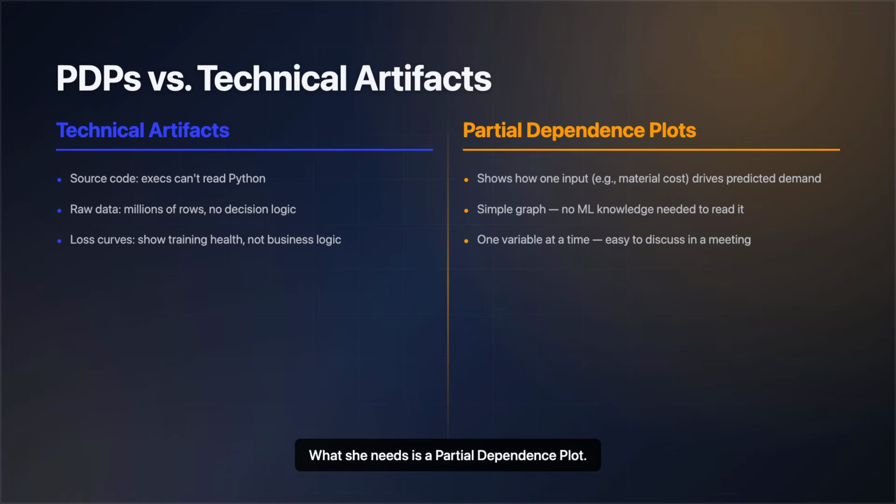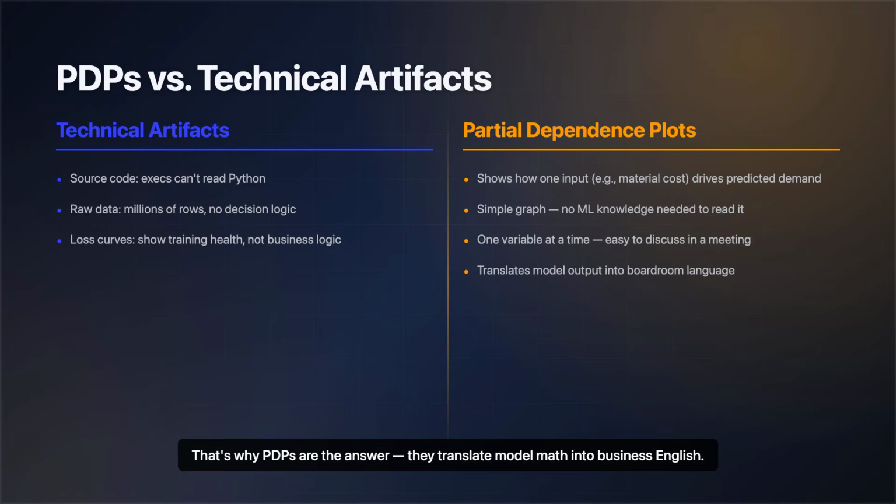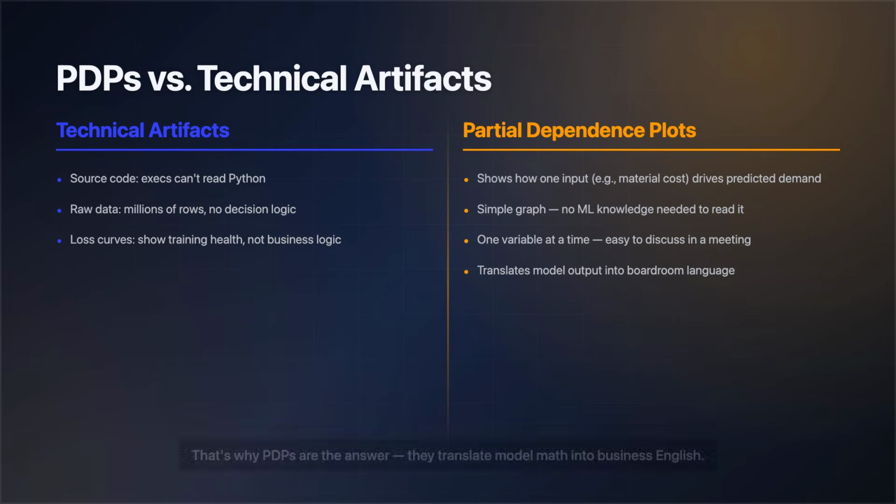What she needs is a partial dependence plot. Think of it as a simple graph that says, when raw material cost goes up 20%, predicted demand drops like this. One variable, one curve, zero jargon. That's why PDPs are the answer. They translate model math into business English.